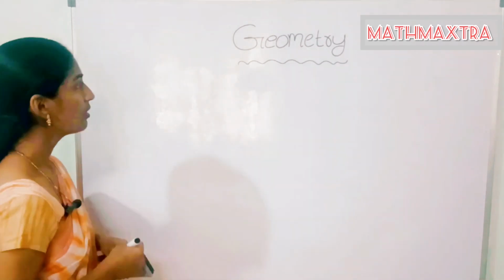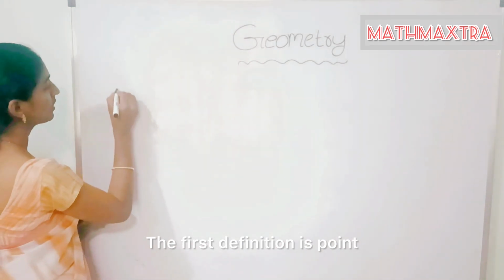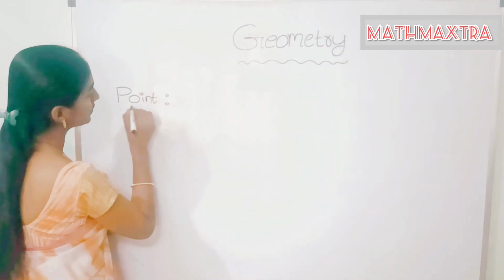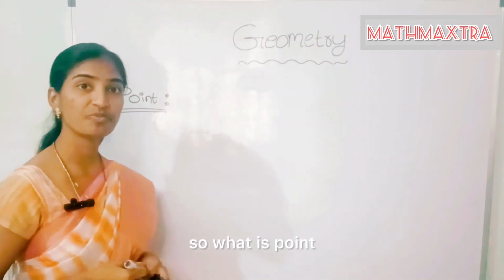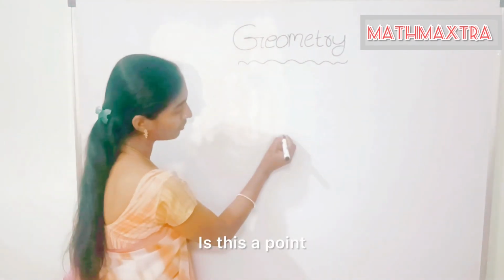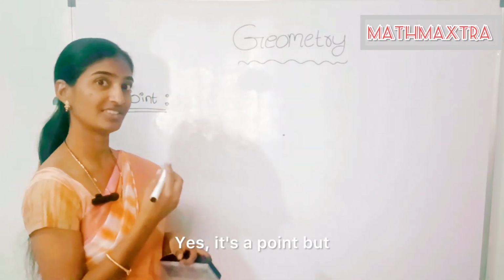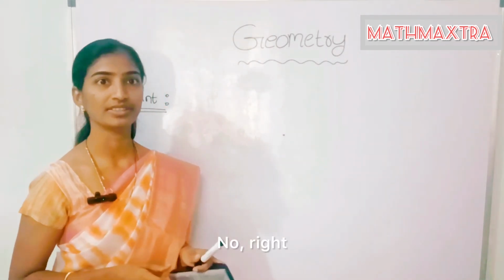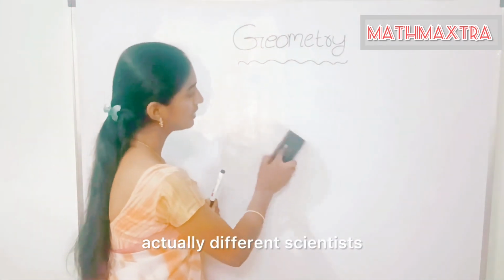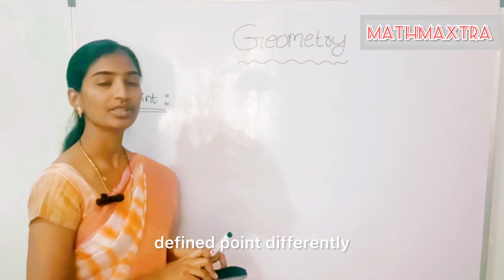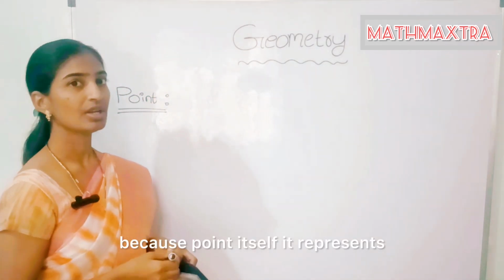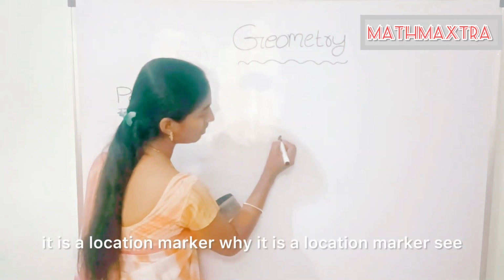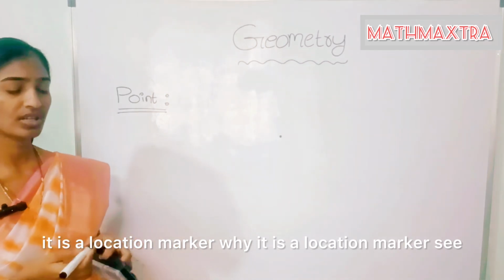The first definition is point. So what is a point? Is this a point? Yes, it's a point. But is that a perfect definition? No, right? Actually, different scientists defined point differently, because a point represents a location marker. Why is it a location marker?